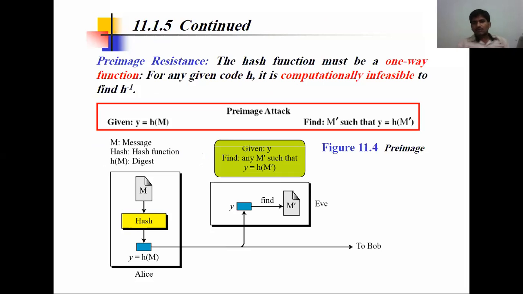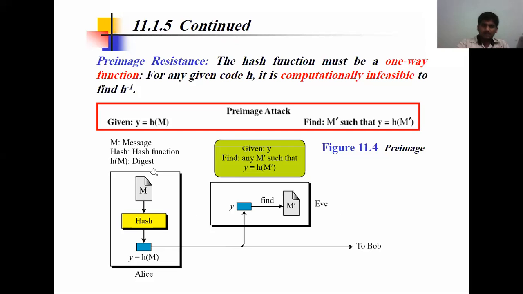So what we can do here is simply apply the hash function and perform the message digest, and then send it. The receiver has to calculate again for the received message, performing the hash to get the message digest value. Then both values are compared, and then we can confirm it. It is infeasible; we cannot find the H inverse.